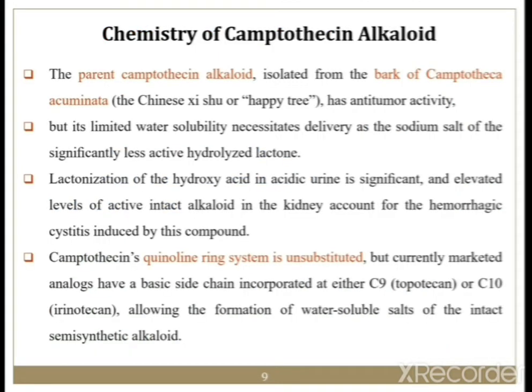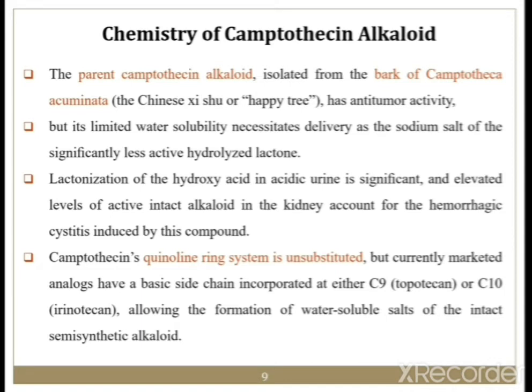Now the chemistry of the camptothecin alkaloid is given over here. The parent camptothecin alkaloid is isolated from Camptotheca acuminata, the happy tree. It has anti-tumor activity, but its limited water solubility necessitates delivery as a sodium salt of the significantly less active hydrolyzed lactone.